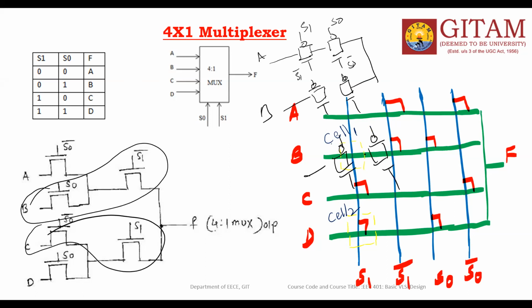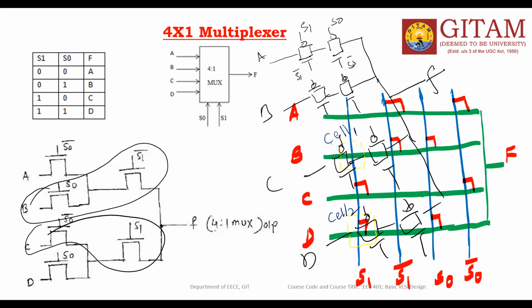C, connect them like this. Then the last one. For this path, two more, so one transmission gate, another transmission gate. Yes, this is the D. This is the implementation of the 4x1 mux with the transmission gates.